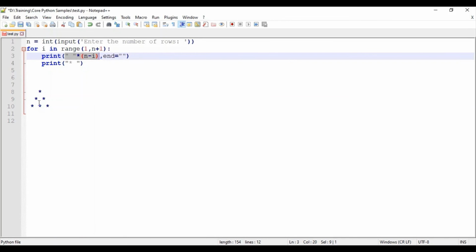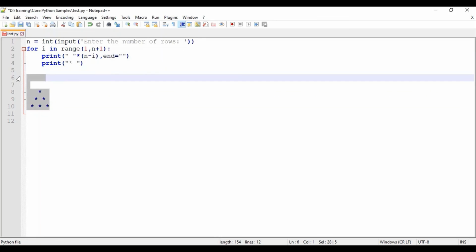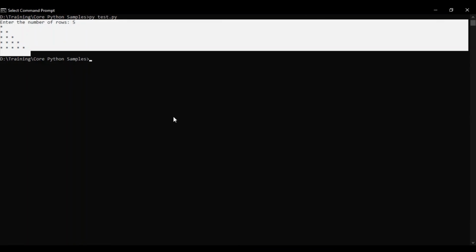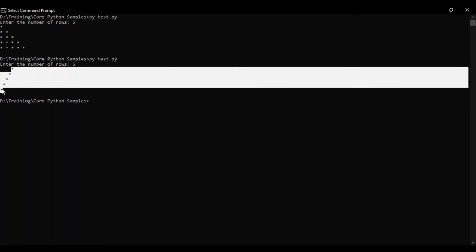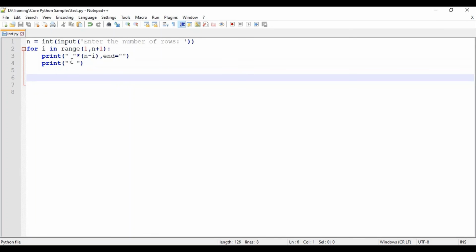So let's see whether we are getting this output or not. Oh my god, see what we have gotten. We didn't get it at all. We just got this set of triangles only. Why? I will tell you why. Okay, this is the output we are getting.